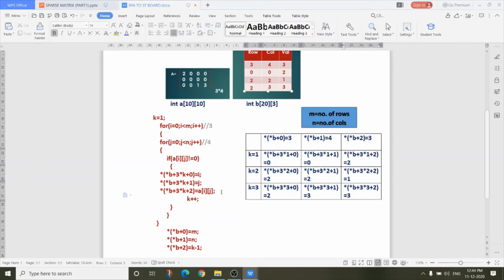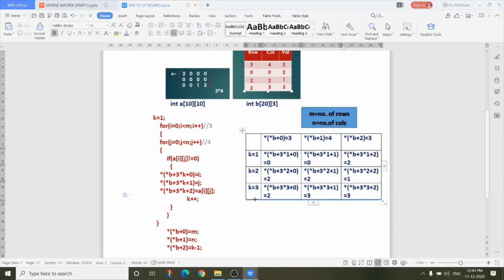Then what you have to do? *(*b + 3 * 2 + 0), because k value is 2, equals 2. *(*b + 3 * 2 + 1), because k equals 2, it is 2. And *(*b + 3 * 2 + 2), it is 1, that is this non-zero value. In this way, you have to complete these 3 rows.